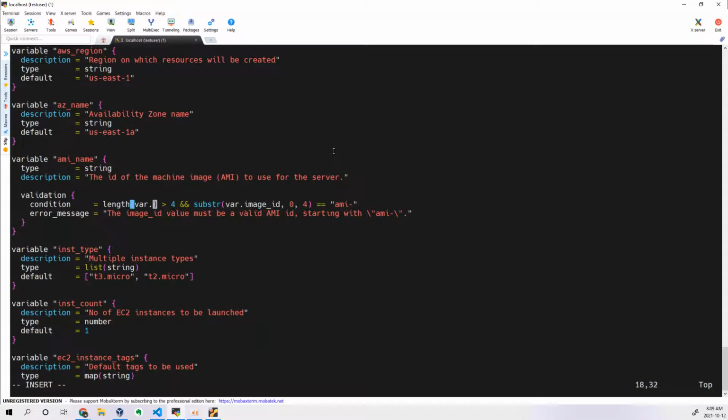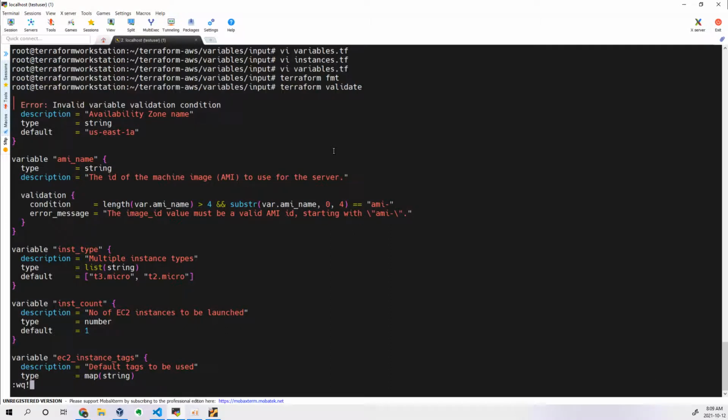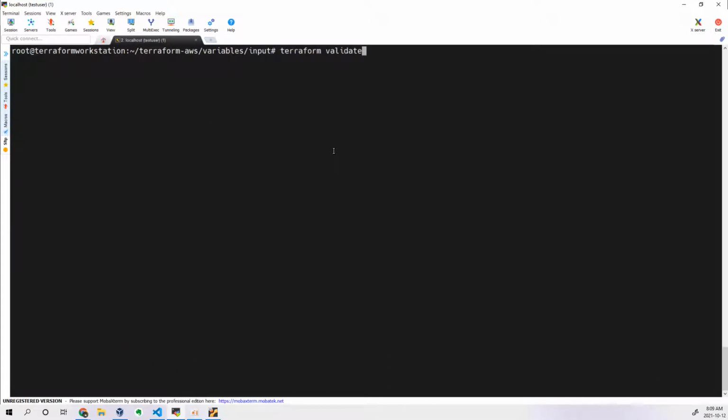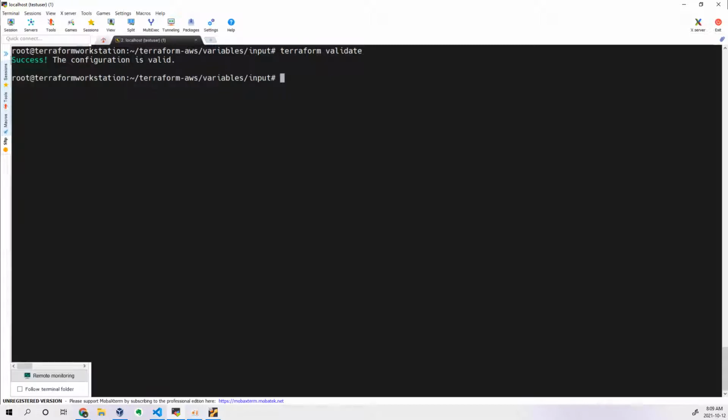The mistake is so simple: ami_name. Here also it should be ami_name. That is the mistake I've done. So let's save this and come out. Now if I execute terraform validate, let's see what happens. Okay, it is passed. So the changes I have done are a valid one.